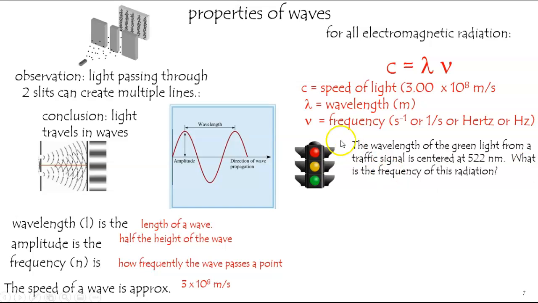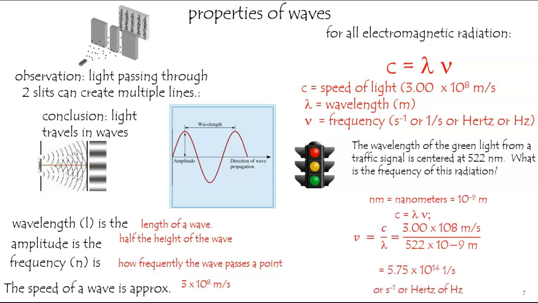Let's solve a simple problem using this. If the wavelength of green light is 522 nanometers, that's its wavelength, what would be the frequency of it? Well, it sounds like at first that we don't have enough information to solve this, but don't forget the speed of light is fixed at 3 times 10 to the 8th meters per second. I would rearrange this to solve for frequency. It should be the speed of light over the wavelength.